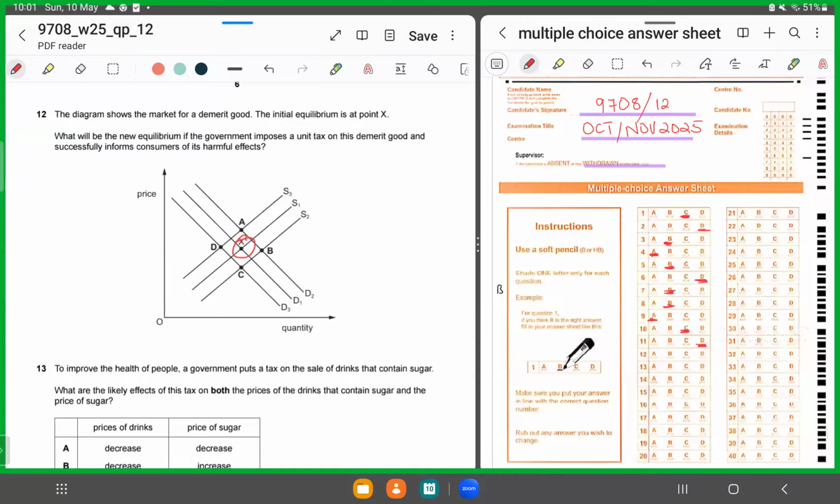Now the government informs consumers of its harmful effect, so the demand should fall. Initially the demand is at D1, so the demand should move inwards to D3. And since the tax is imposed, the supply should also fall. So the supply should move from S1 to S3 inwards, and demand should also move inwards. Looking at both of these situations, the new equilibrium should be D: a reduction in demand and a reduction in supply. So for 12, we shade in D as the correct answer.